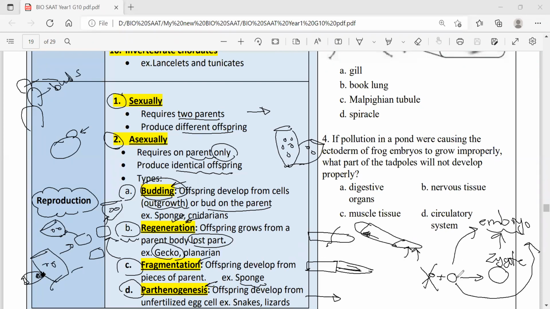Directly. If a sperm is there fertilizing the egg cell, we call this sexual reproduction, fertilization. But when there is no sperm and the egg cell develops the embryo directly, we call this parthenogenesis, as in snakes and lizards. These are the 4 different methods of asexual reproduction. Now let's move to another characteristic of the invertebrates.